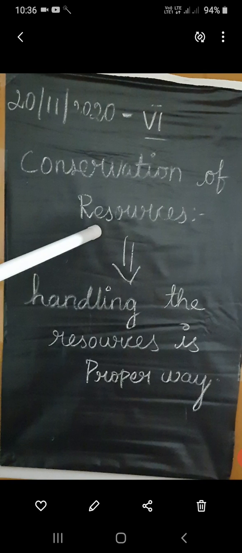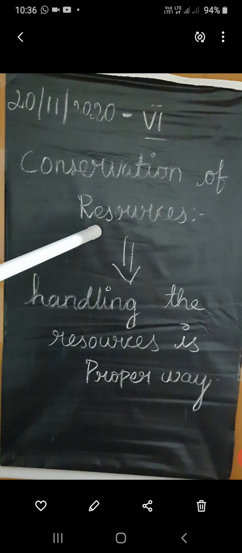And then conservation of resources, which means handling the resources in a proper way. Handling the resources in a proper way is called conservation of resources, because with overpopulation the usage of resources will also increase. Nowadays there is overpopulation, and the usage of resources increases.